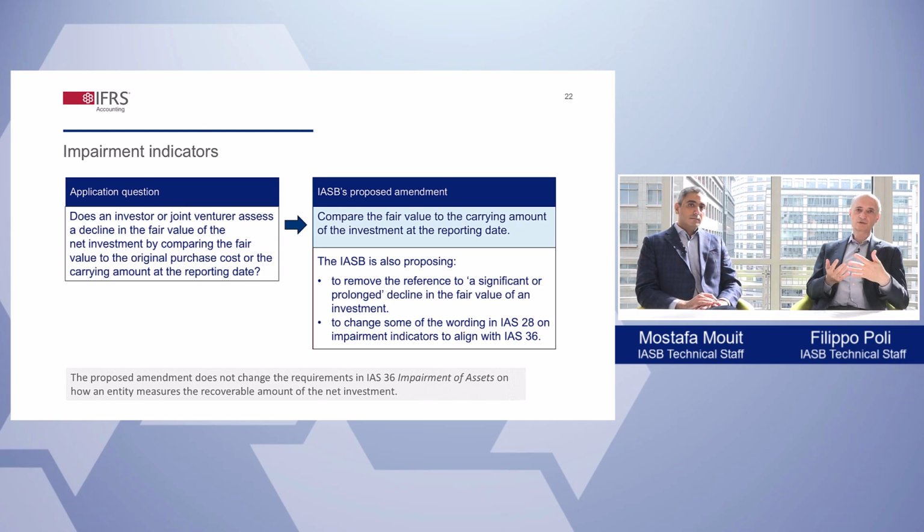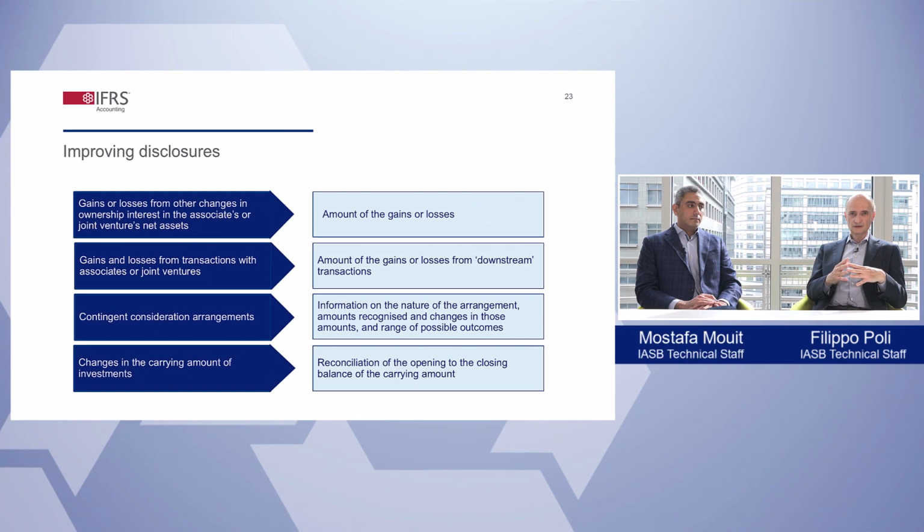This and the other proposed changes would align the wording more closely with what we have in IAS 36. But it is important to note that the IASB is not proposing changes to how an investor determines the recoverable amount of the investments. So the measurement requirements in IAS 36 still apply. So let's move on to disclosure.